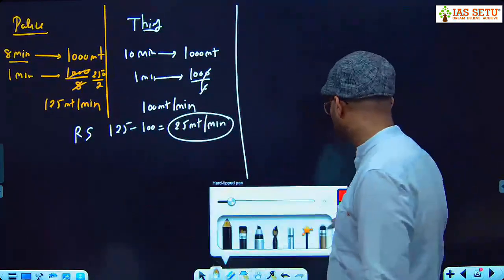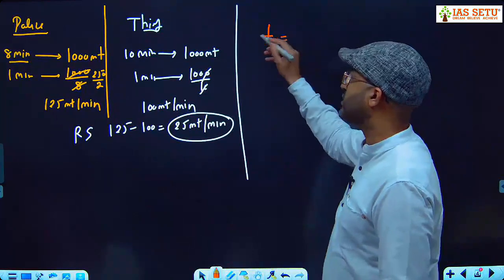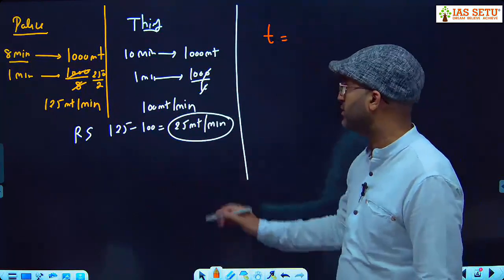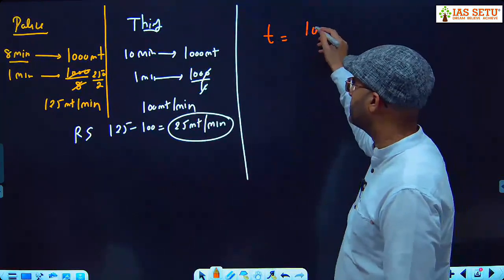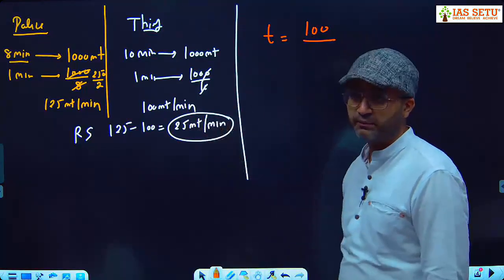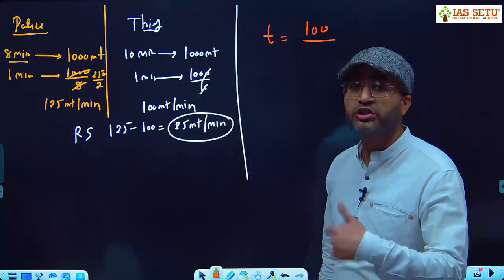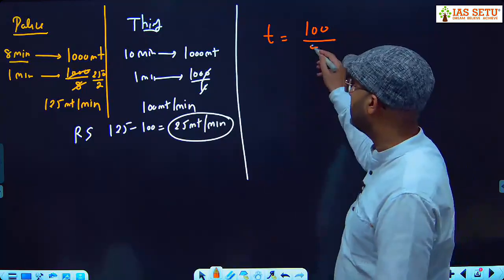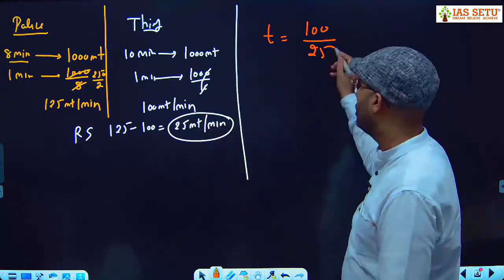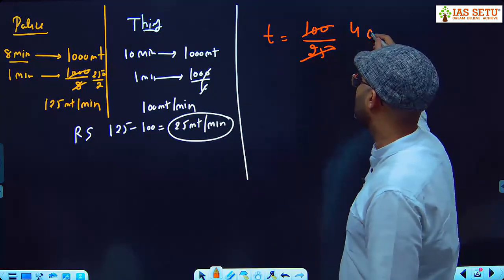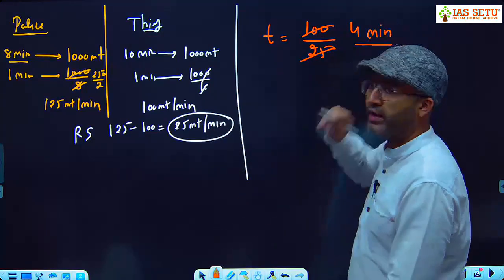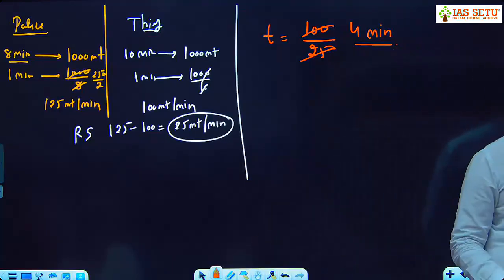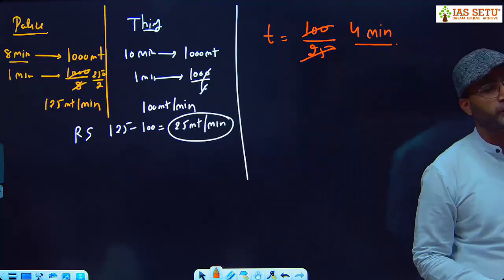पहले हम shortcut use करके time निकालेंगे. How much time will this policeman take to catch the thief? Initial distance upon relative speed. What is the initial distance? चोर कितना आगे खड़ा है? 100 मीटर, 100 meter ahead, divided by relative speed 25. So here this policeman will take 4 minutes to catch the thief. Policeman will take 4 minutes to catch the thief.